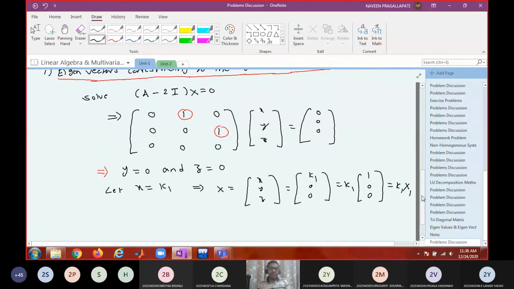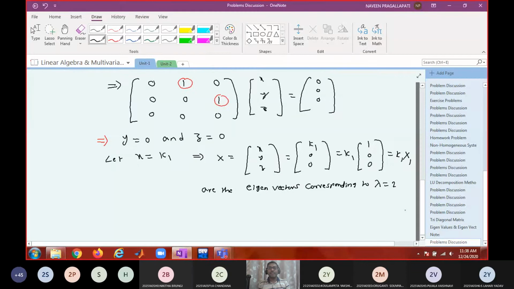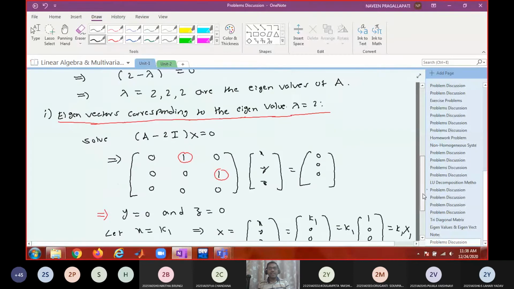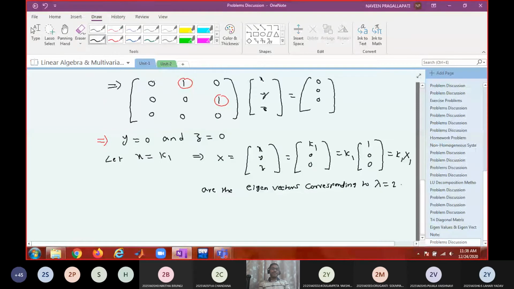These are the eigenvectors corresponding to the eigenvalue lambda equal to 2. That's it. Your solution is over. We got the eigenvalues and we also got the corresponding eigenvectors. Shall I proceed?